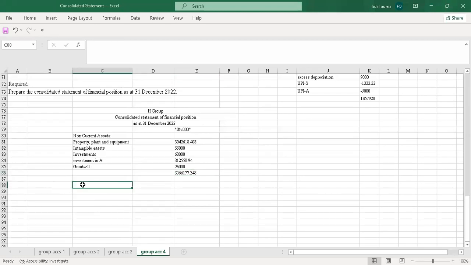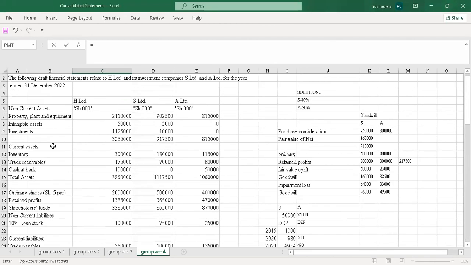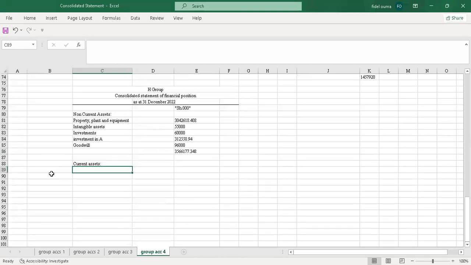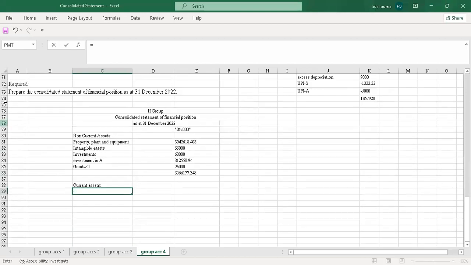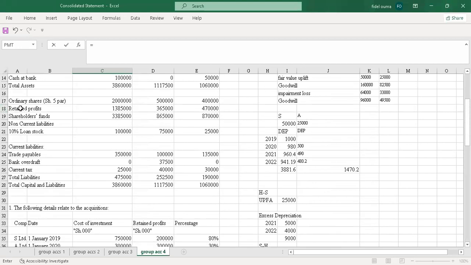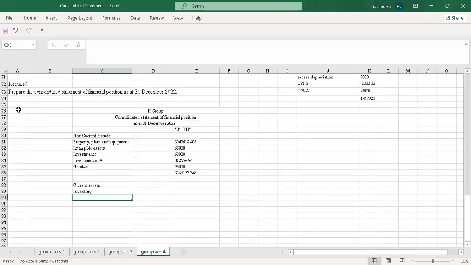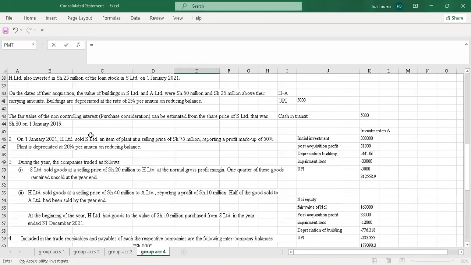Then I'll go through the current assets. I'll start with inventory. So that's equals to, and I copy the inventory. I'll consolidate the two.